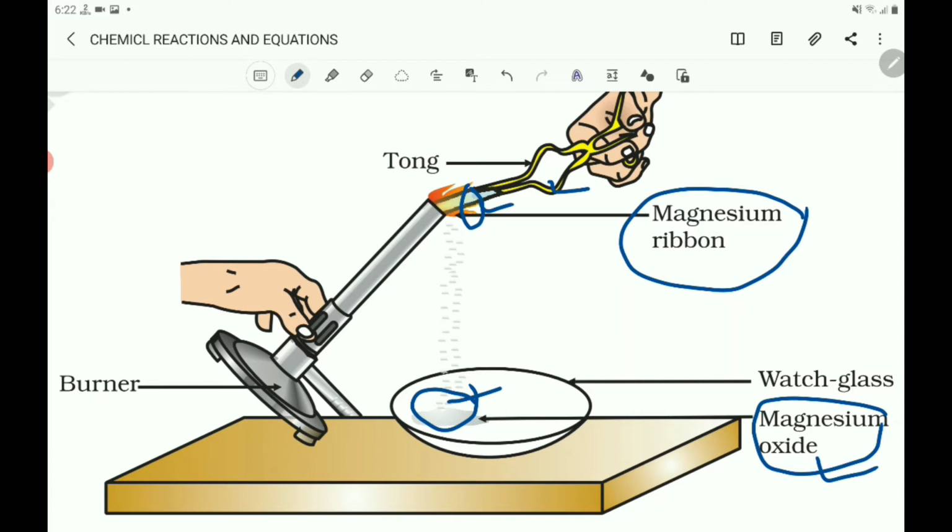One is the magnesium and the other one is the oxygen, and these two substances chemically combine. Chemical changes take place here, and the new substance magnesium oxide is formed. That is one of the examples.